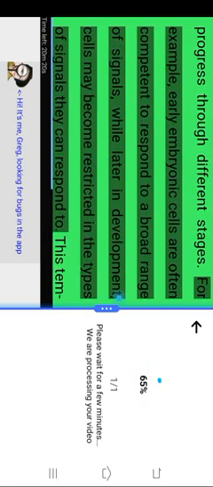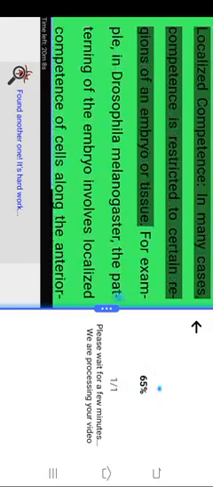Temporal competence. Competence is not a permanent state, it is often time dependent. During development, cells may become competent at specific stages of development, and their competence may change over time as they progress through different stages. For example, early embryonic cells are often competent to respond to a broad range of signals, while later in development, cells may become restricted in the types of signals they can respond to. This temporal regulation ensures that cells differentiate in a precise and coordinated manner, with developmental events occurring in the correct sequence.